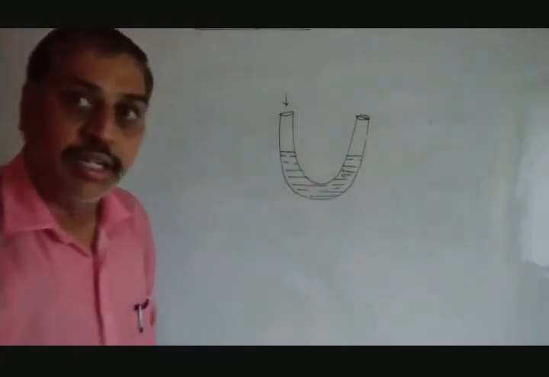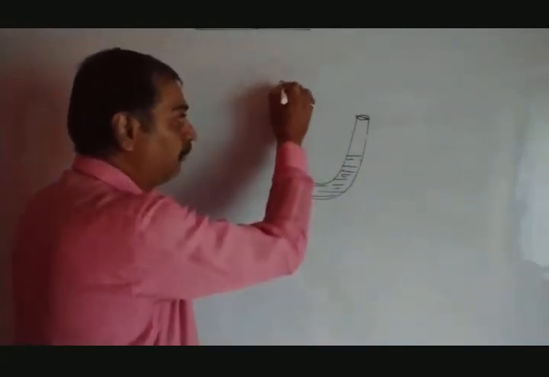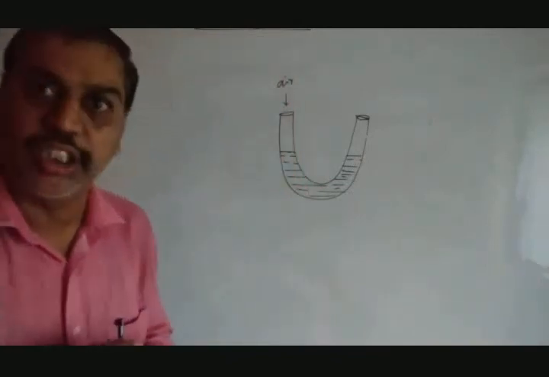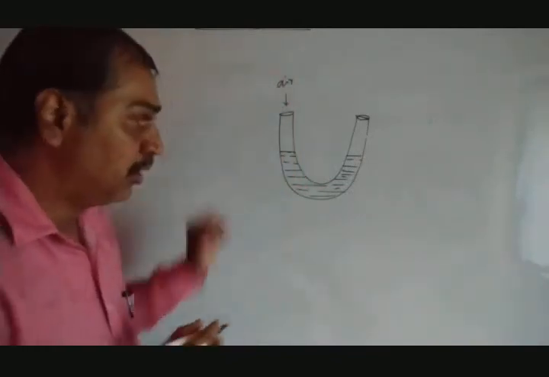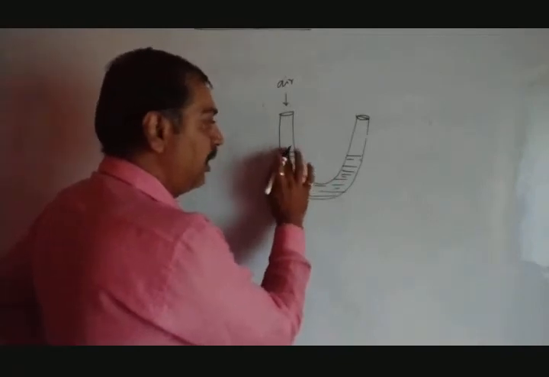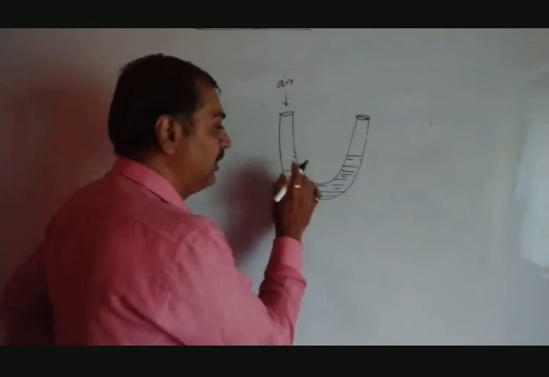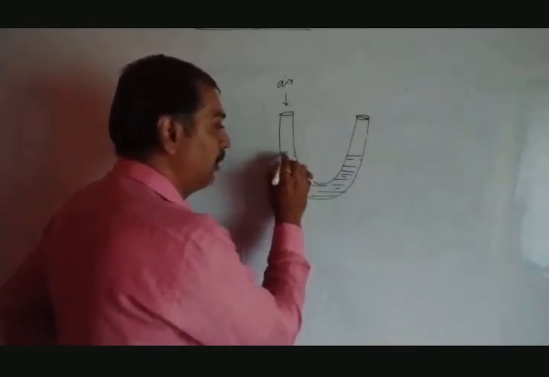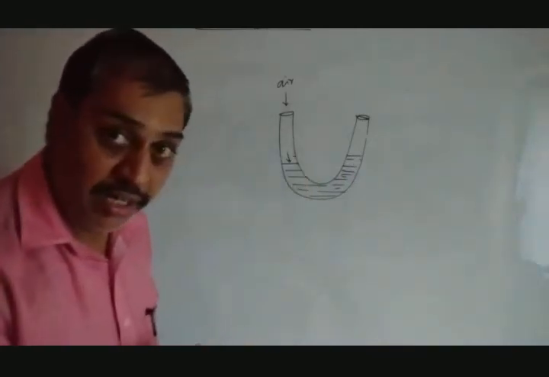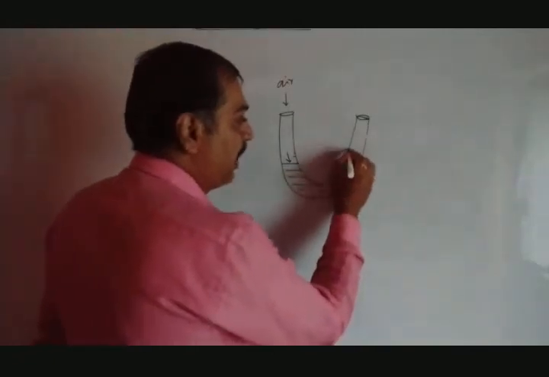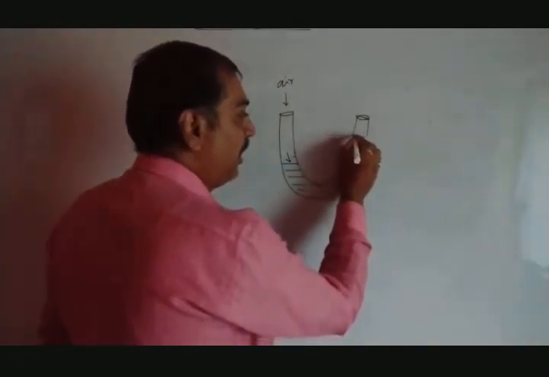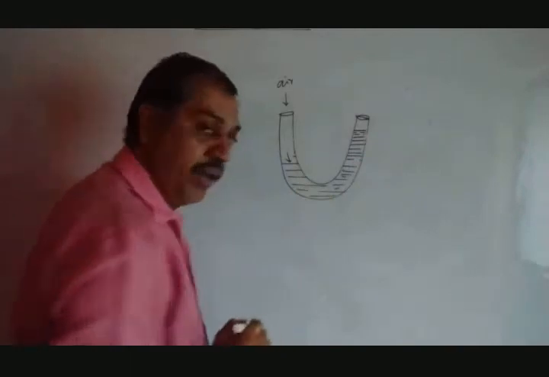Now suppose we blow some air from one side, just blow some air from this side inside. What will occur? This particular level gets decreased because air exerts a pressure on it. At the same time, this level increases by the same amount. It comes to the new level.